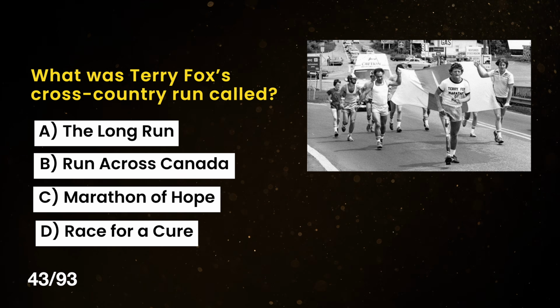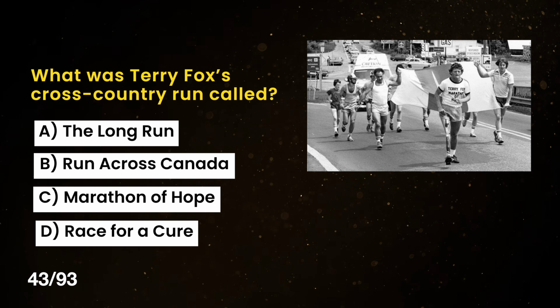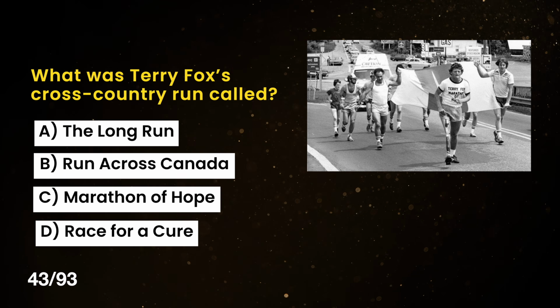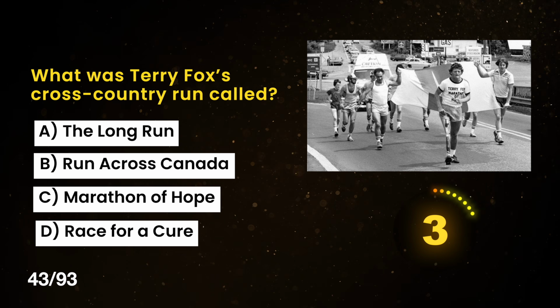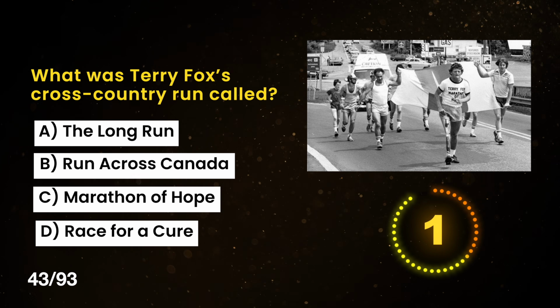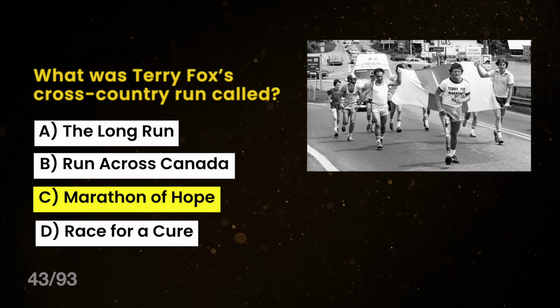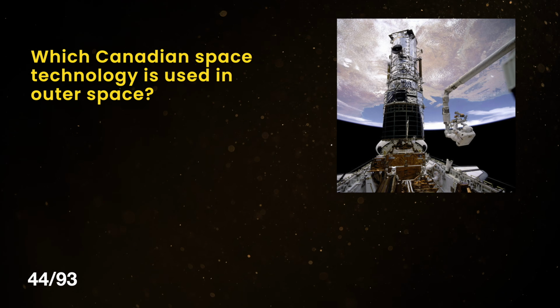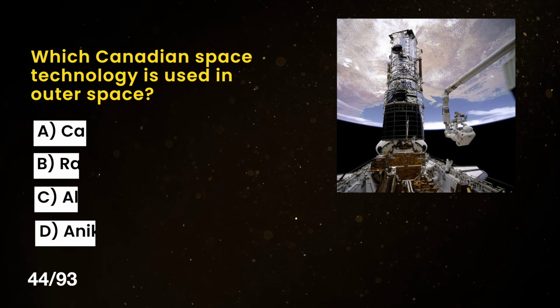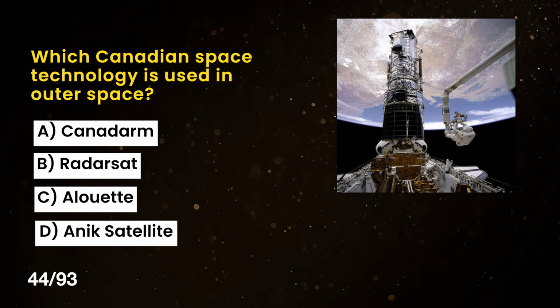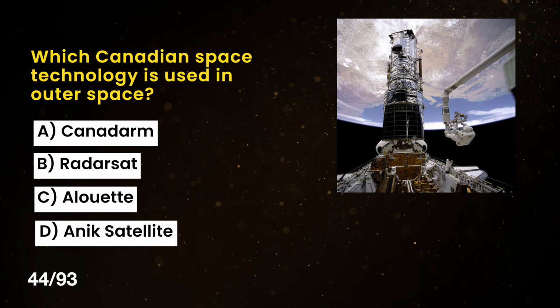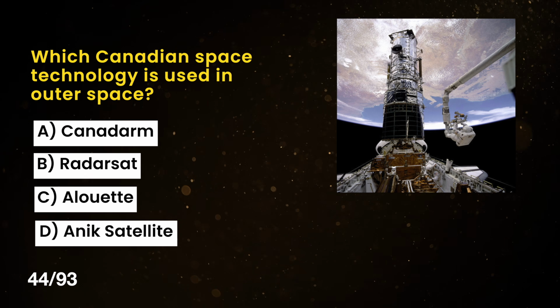A. The Long Run. B. Run Across Canada. C. Marathon of Hope. D. Race for a Cure. The correct answer is C. Marathon of Hope. Which Canadian space technology is used in outer space? A. Canadarm. B. Radarsat. C. Alouette. D. Anik satellite.